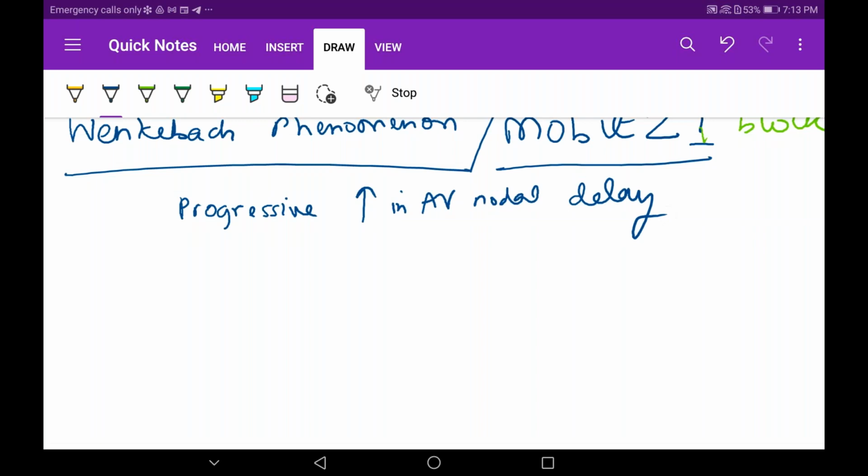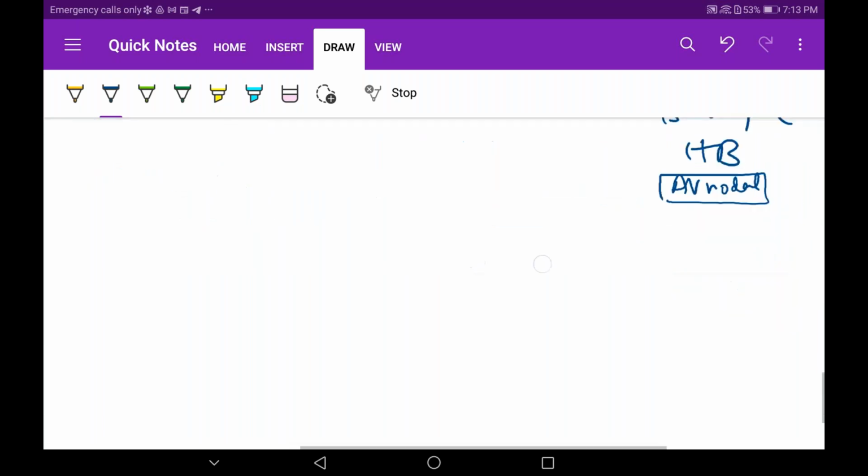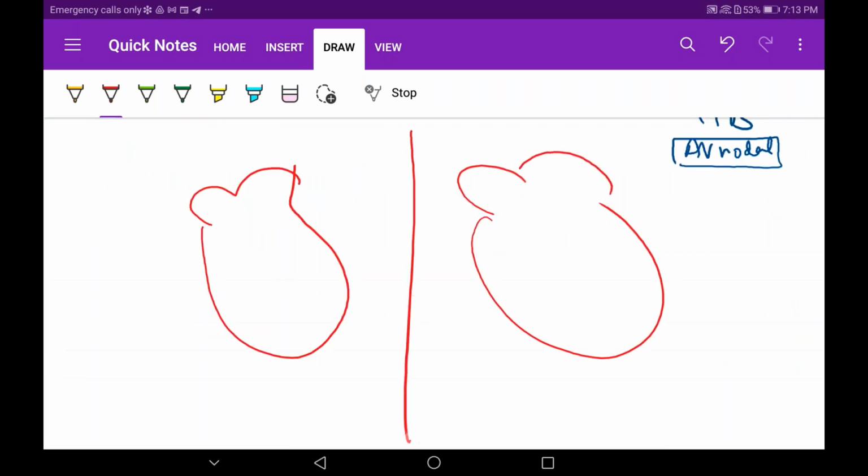Yes, what is the difference? Tell me, what is the difference between this and the first degree heart block? In first degree heart block, AV nodal delay was occurring, but it was a regular delay, right? Regular delay. So I will differentiate it from Wenckebach and this. Let me draw the heart over here. Now this is the Wenckebach, this is the type 1 heart block. In first degree heart block, this AV node, this fellow was delaying.